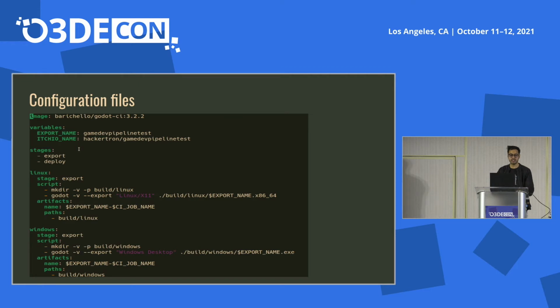If you see the example, there are platforms, Linux and Windows, we are targeting, and it has two stages, export and deploy. Exports are basically builds, and deploy is the deployment where you want to deploy, like itch.io, Steam, or any other platform. So in the export stage, we tell how your project should be made.